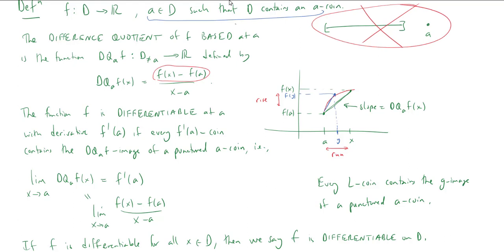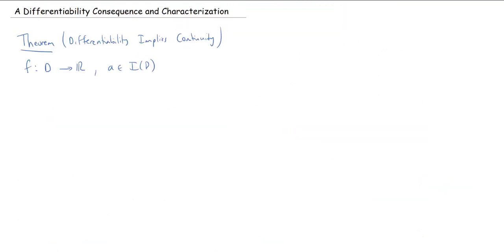Alternatively, we could have said a is an interior point of D. Okay, so a is some interior point of D. If f is differentiable, and I'll abbreviate that as diff at a, then f is continuous, I'll abbreviate that as cont at a. Okay, so we're actually going to prove that here.